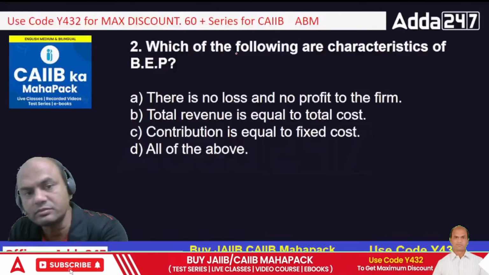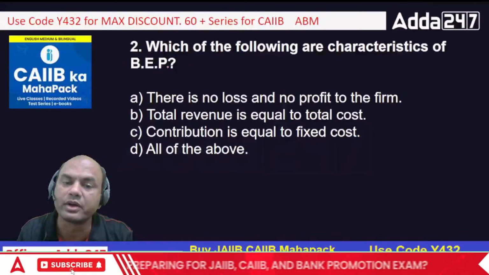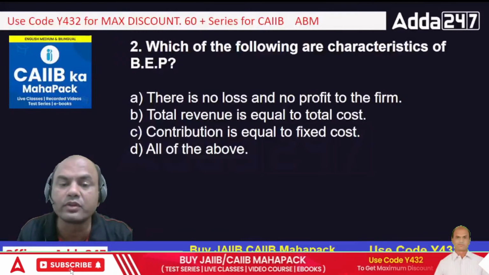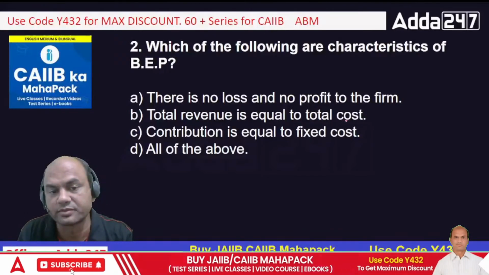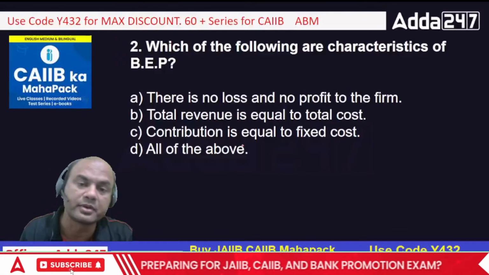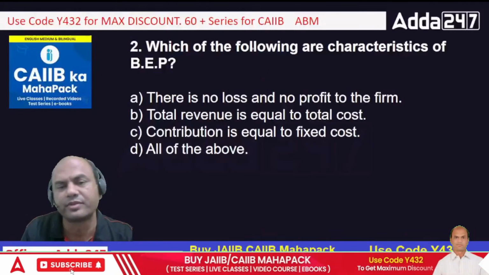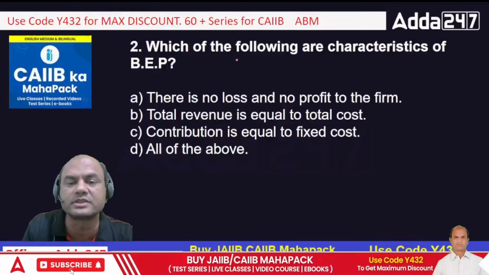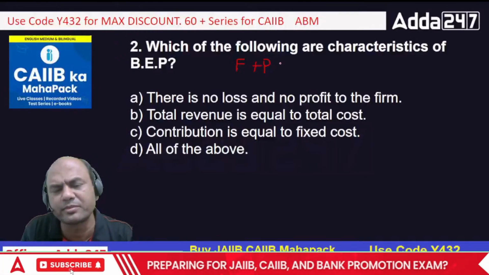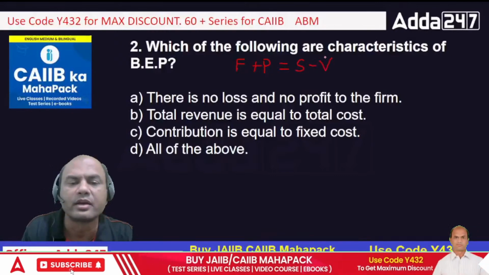Which of the following are the characteristics of BEP, break-even point? There is no loss and no profit to the firm. Total revenue is equal to total cost. Contribution is equal to fixed cost. And all of the above. What is the answer? Very simple. Let me see how many of you can answer. F plus P. Remember, that's why I am saying it 1000 times. Remember this equation only.